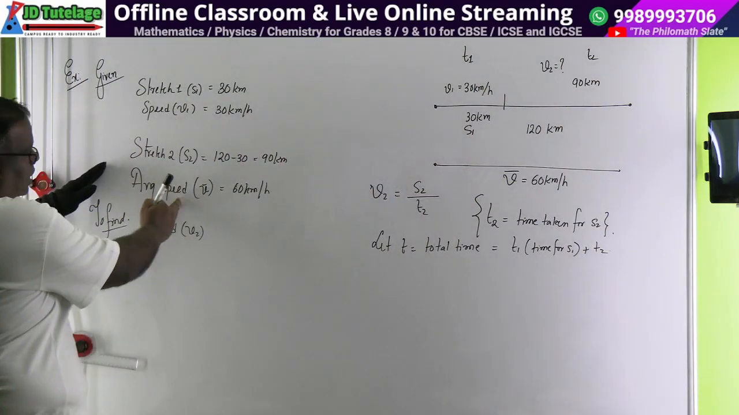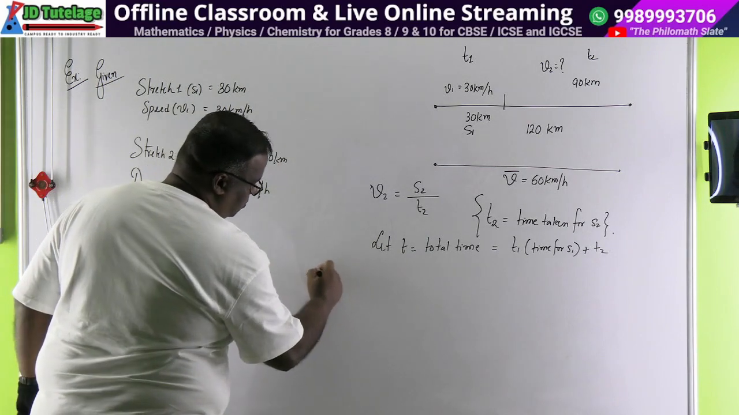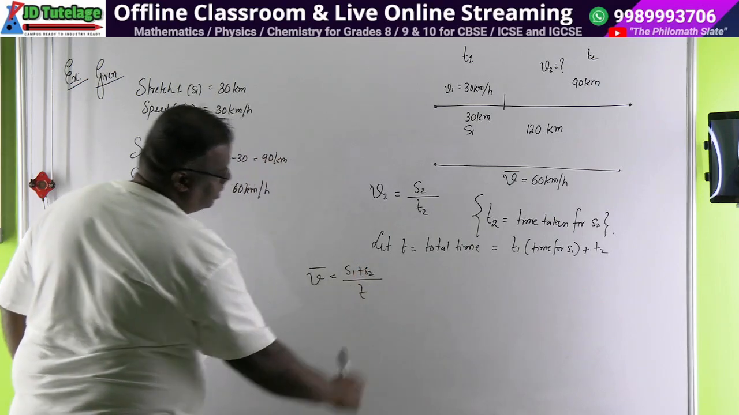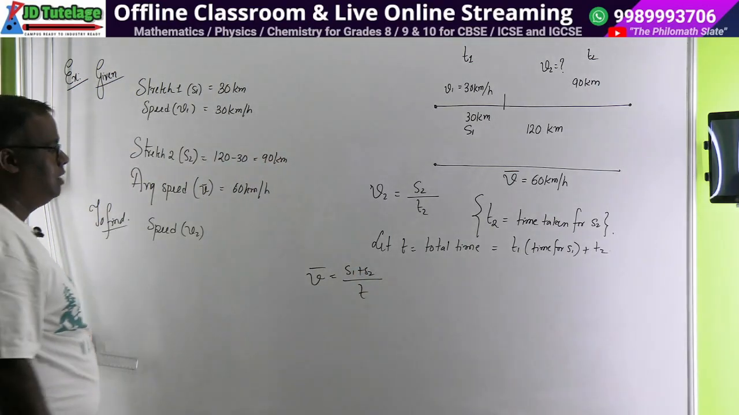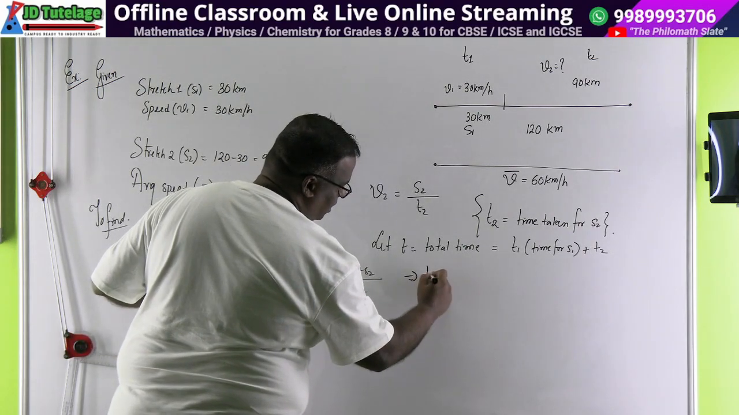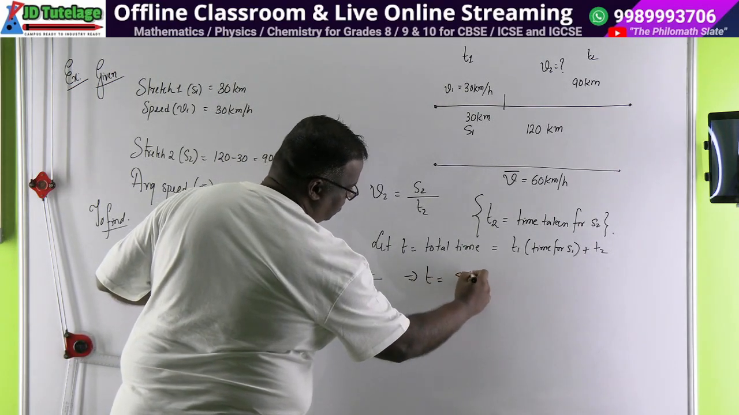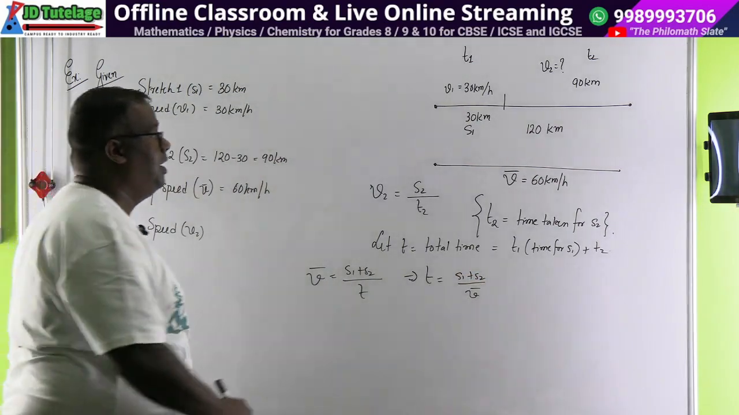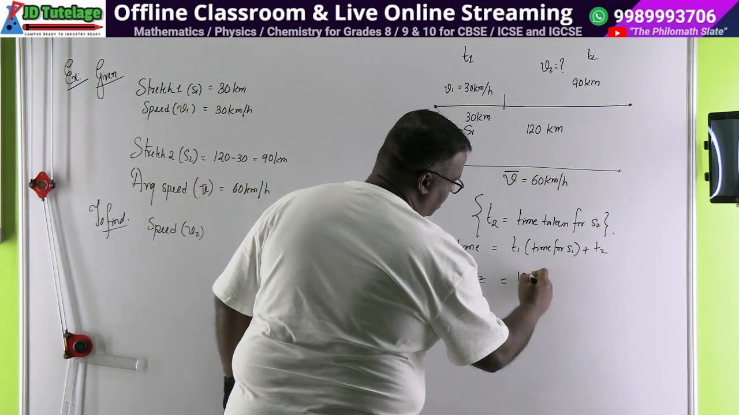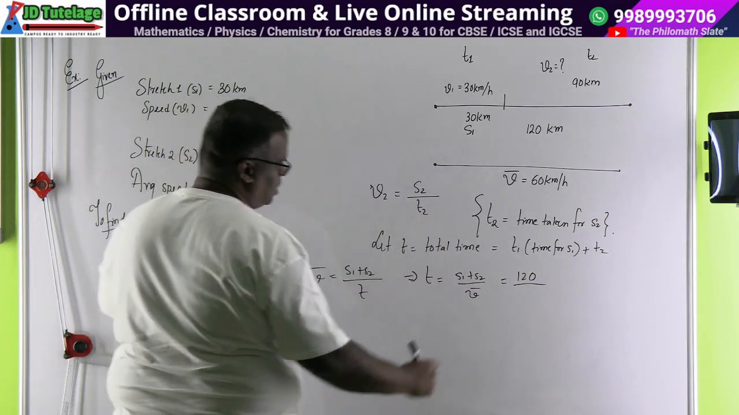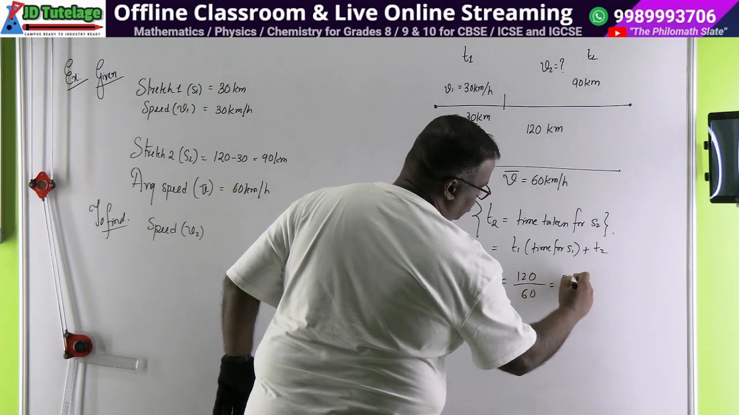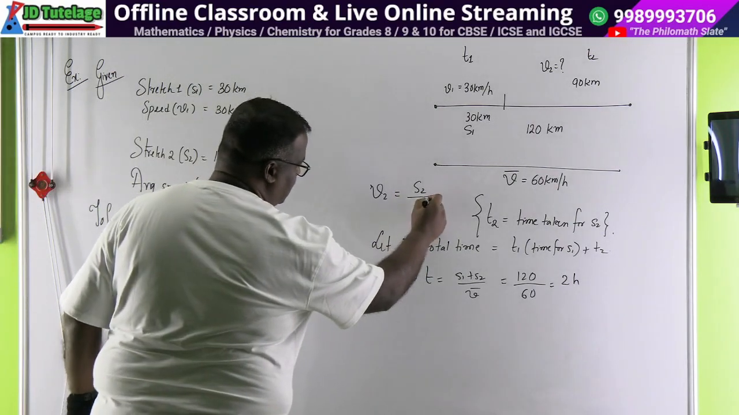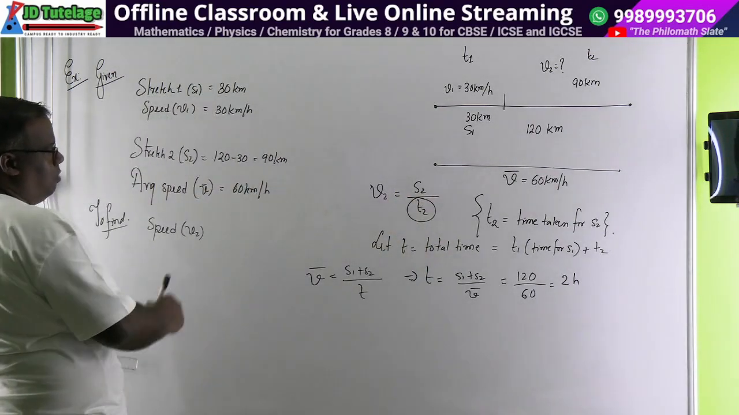Now we will use the average speed data. Average speed is equal to total distance traveled, that is S1 plus S2, divided by total time taken, right? So from here you get your data of T. T will be equal to S1 plus S2 divided by V bar. Did you understand? S1 plus S2 is how much? 120 divided by V bar. V bar is how much? 60. So this gives you 2 hours, right? Our job is to find T2. If we get T2 we get everything, but T2 we have not found yet.